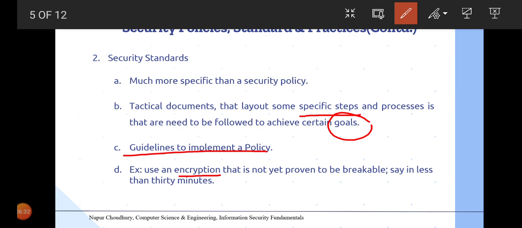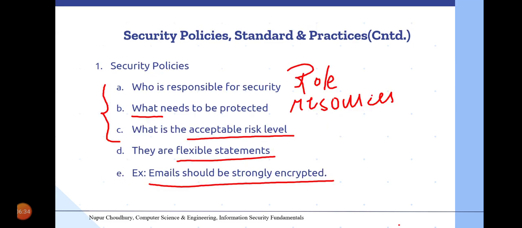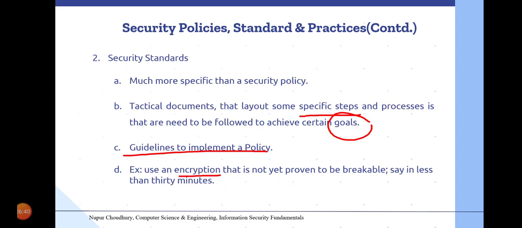So in the example we saw in the previous slide, emails should be strongly encrypted, so the guideline would be that if it is encrypted, then we have to use a standard encryption mechanism which cannot be decoded in 30 minutes. So this is the standard by which the encryption of the email should be done.